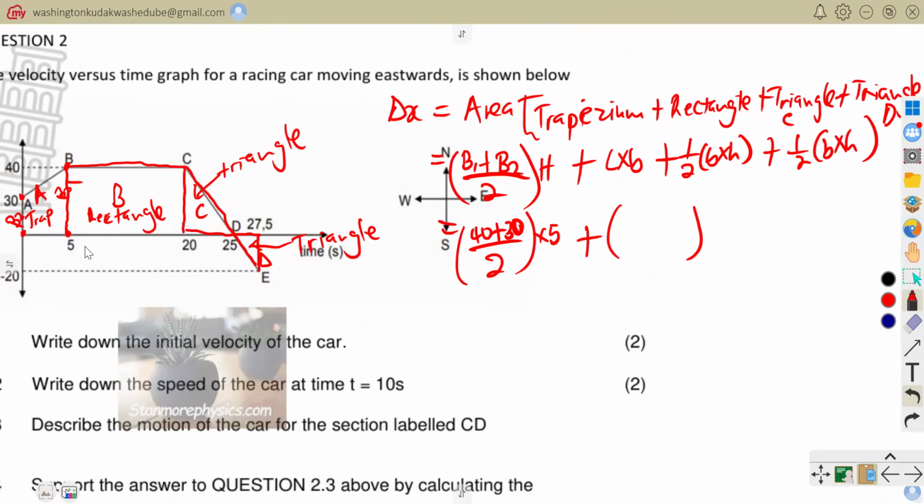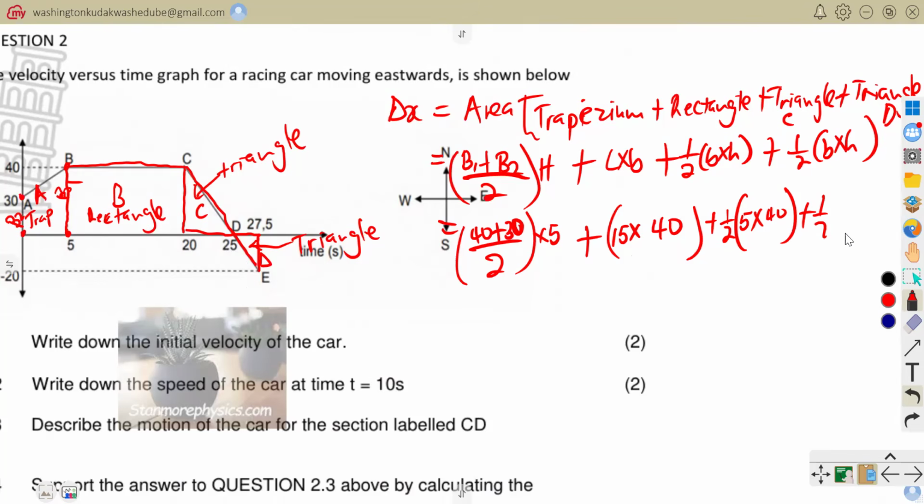Length is 20 minus 5, it becomes 15, times our breadth, which is from here to there, it becomes 40. Plus half of our base here, it's 25 minus 20, which is just 5, times our height, 40.